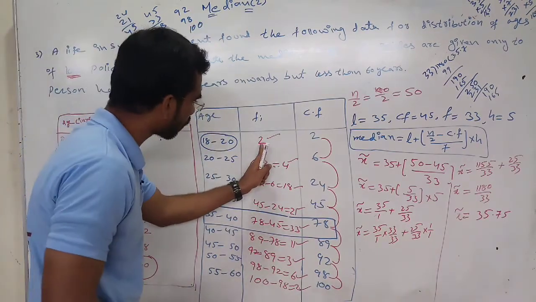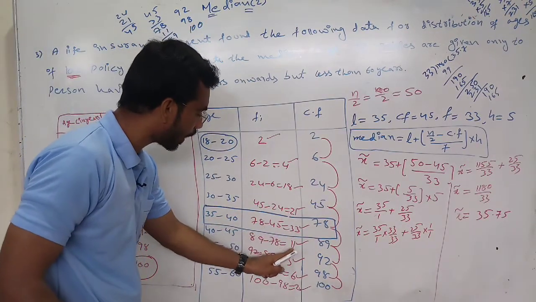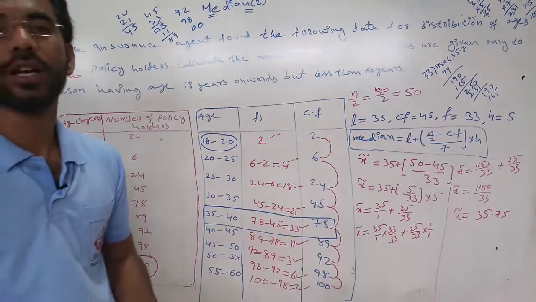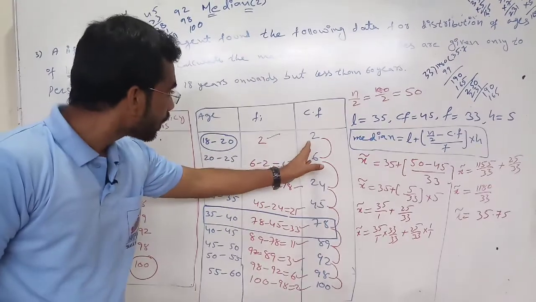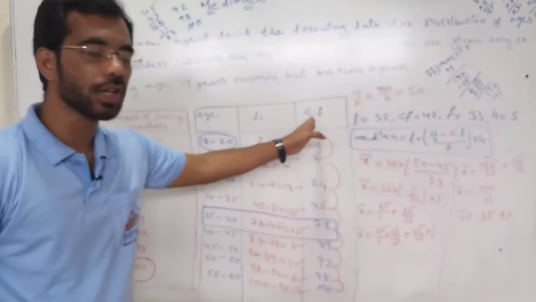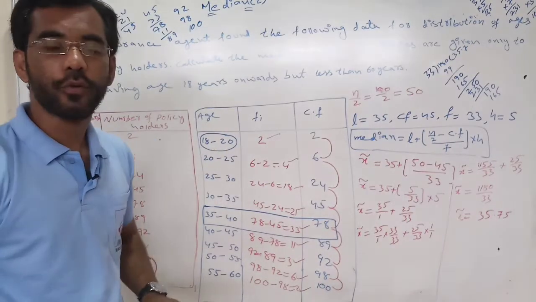That means if you add all of 2, 4, 18, 21, 33, 11, 3, 6, 2, you will get 100. That's why it is given as class frequency, and we should make the cumulative frequency.